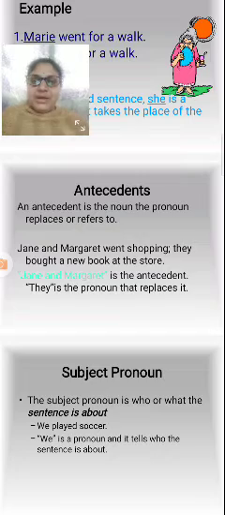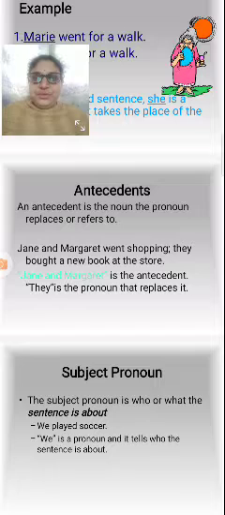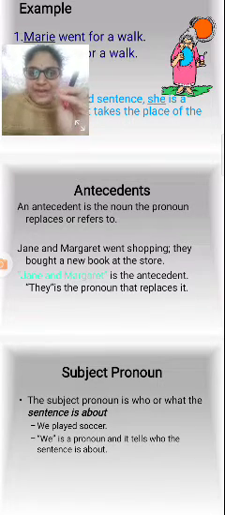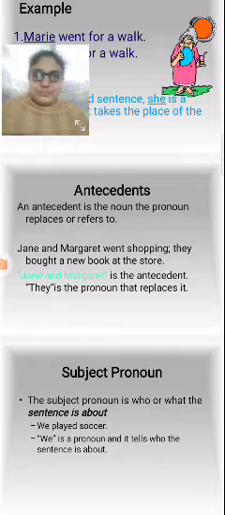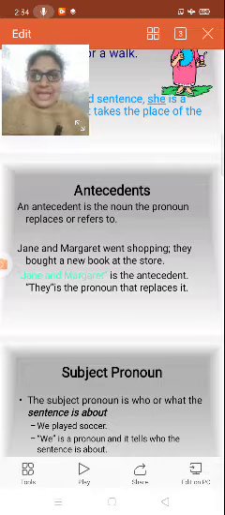Janie and Margaret come under the noun here, but when you have to continue the sentences and avoid repeating the names, then you can take the example of they, the pronoun.